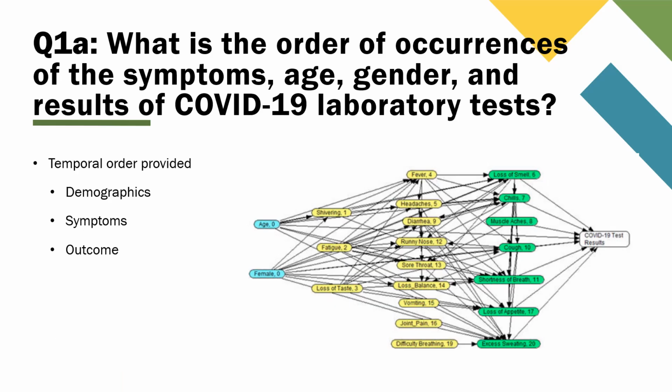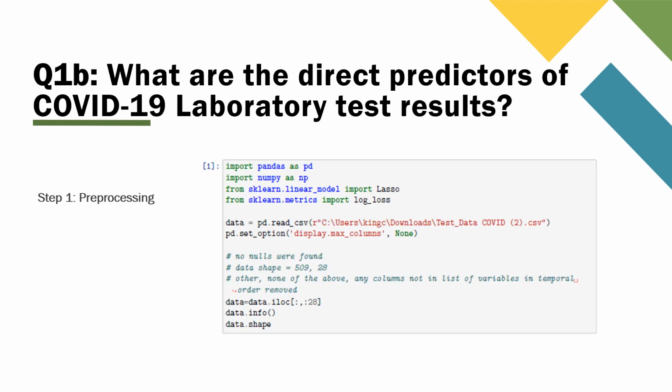In Part A, we need to find the order of occurrence of the symptoms, age, gender, and results of the COVID-19 laboratory tests. The temporal order of the symptoms, demographic variables, and outcome was provided in the diagram shown here. Part B asks us to find the direct predictors of COVID-19 laboratory test results. Direct predictors are any variables in the regression that have a coefficient of greater than or equal to 0.05. We'll also need to report the intercept and McFadden R-squared values.